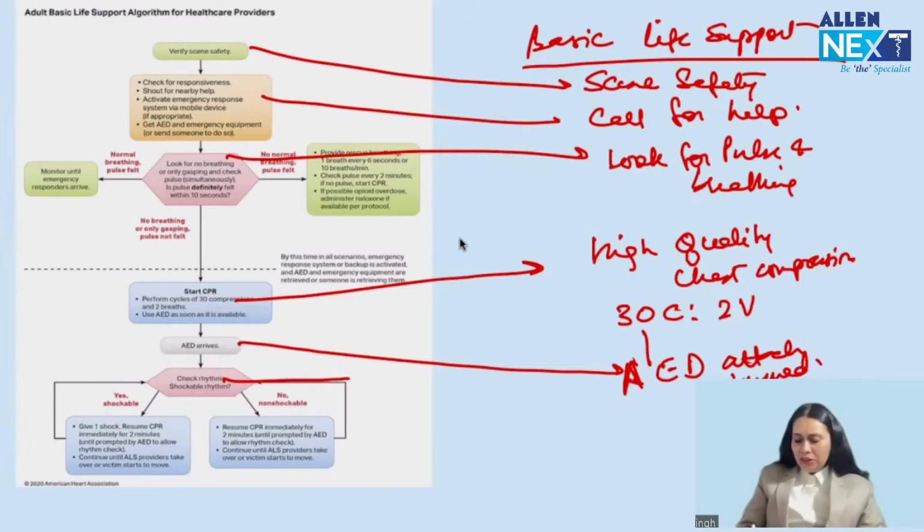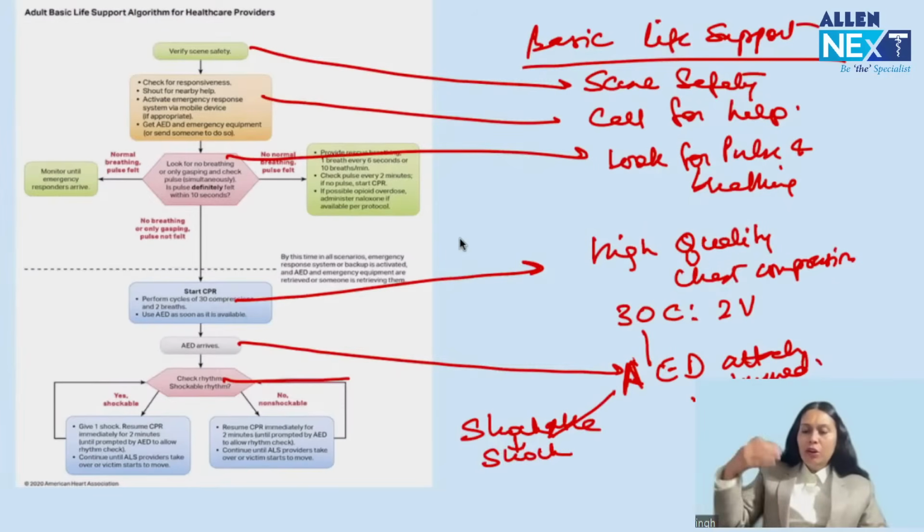Once the AED is attached, it will give two things: shockable rhythm or non-shockable rhythm. If it is a shockable rhythm, we give a shock and continue compression and ventilation. Non-shockable, compression and ventilation continued. Okay, we go on doing this. So guys, what are the important questions? Sequence. Second thing, when is the AED attached? As soon as it arrives.